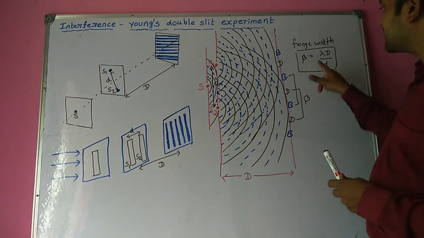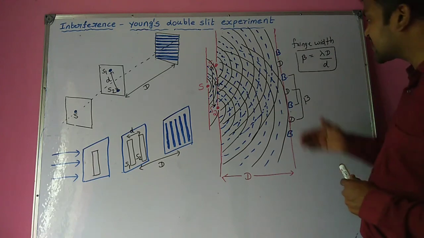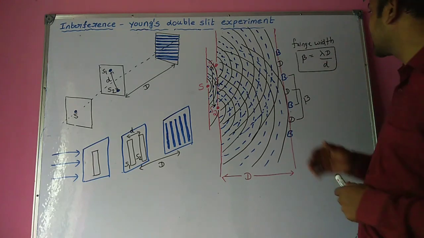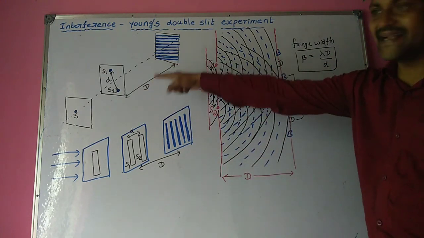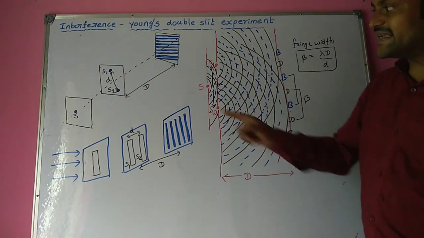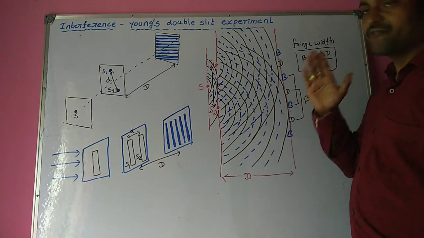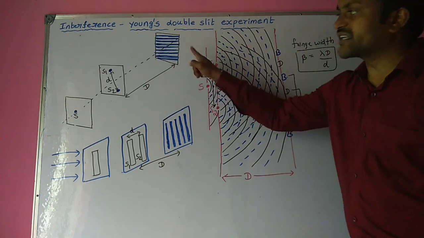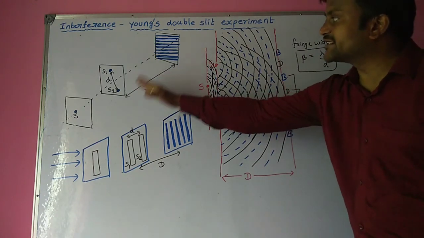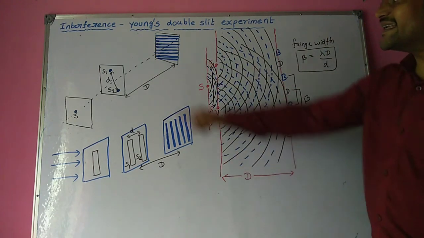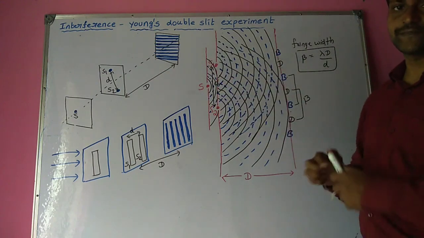Here beta is the fringe width, that is the distance between two successive bright or dark regions. Lambda is the wavelength of the light used. Capital D is the distance from the slits to the screen. And small d is the distance between the two slits.